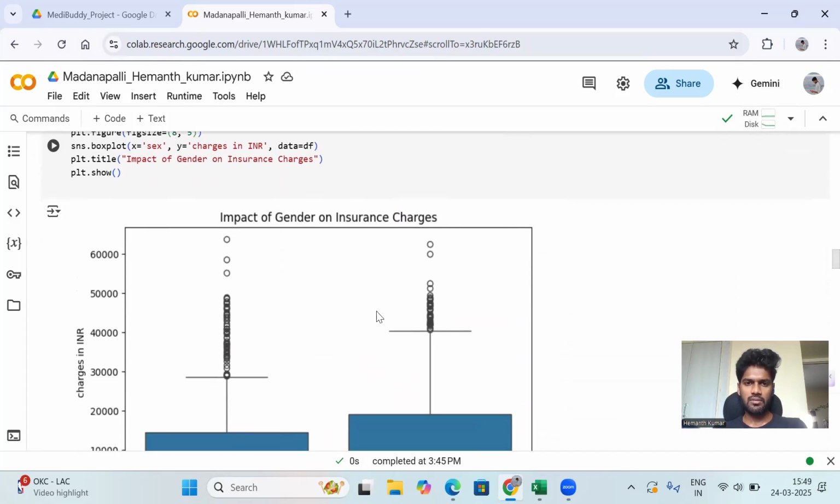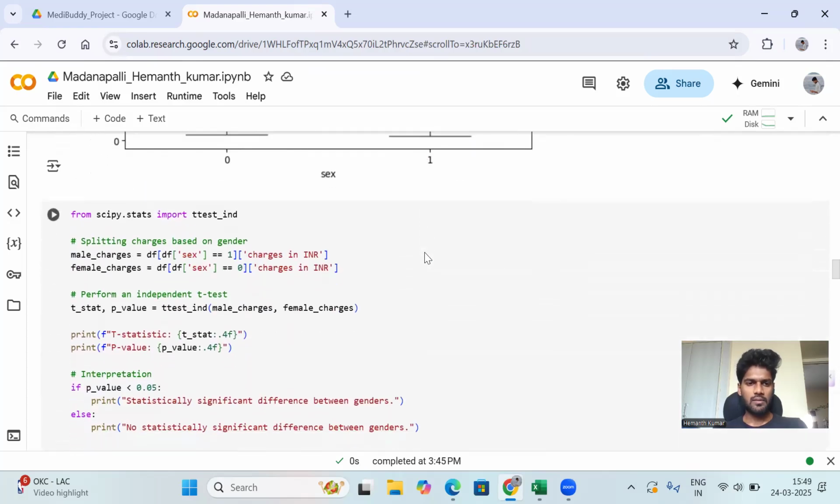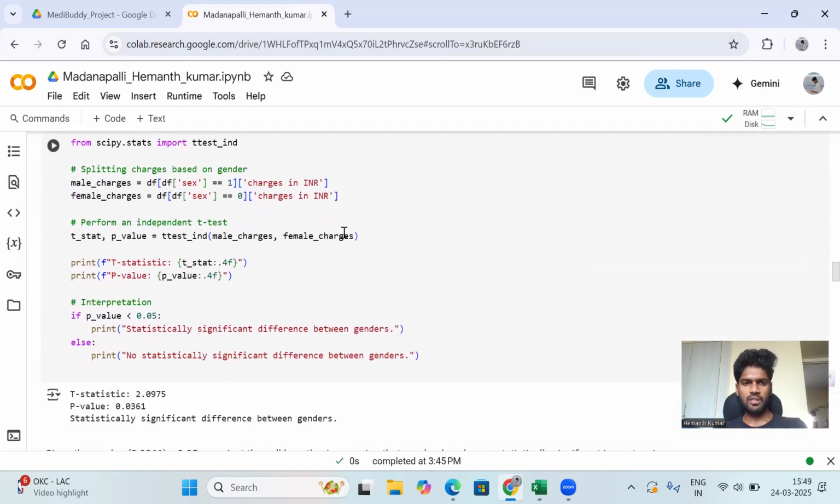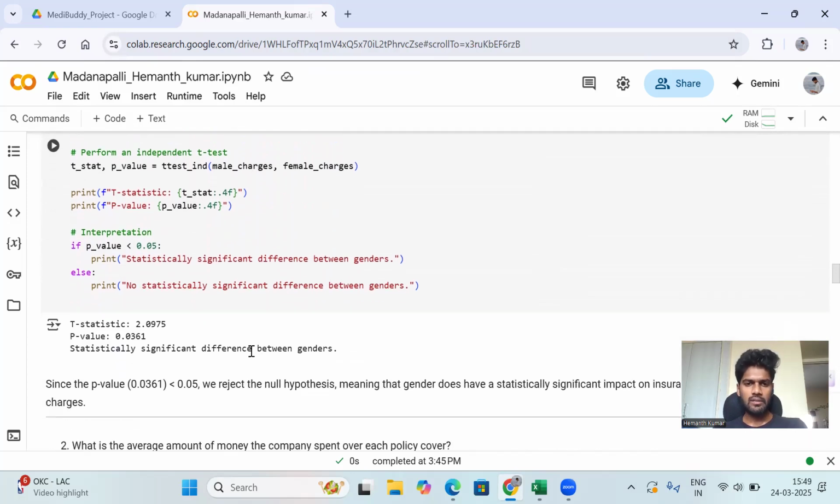Based on that, we created this graph. This is the title of this graph: impact of gender on insurance charges. Next, using that question, we find the t-statistic value and a p-value, and this is the code for that. Here, the t-statistic value is 2.0975 and the p-value is 0.0361.